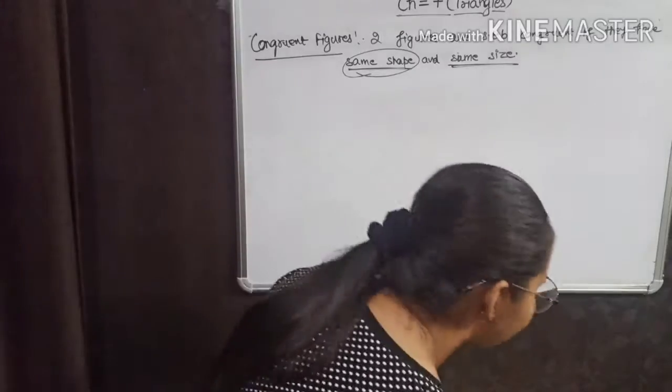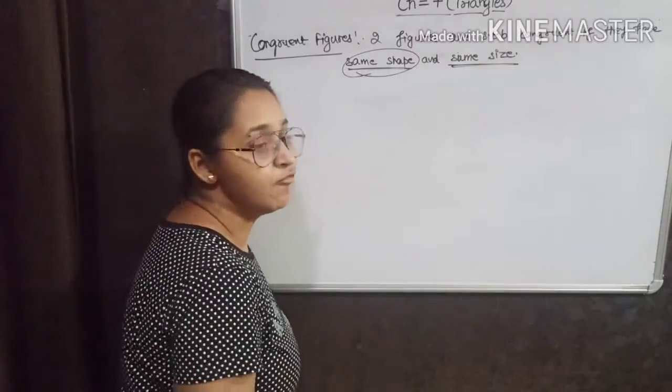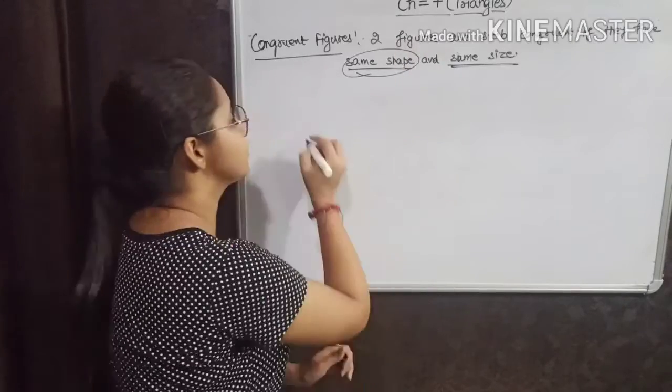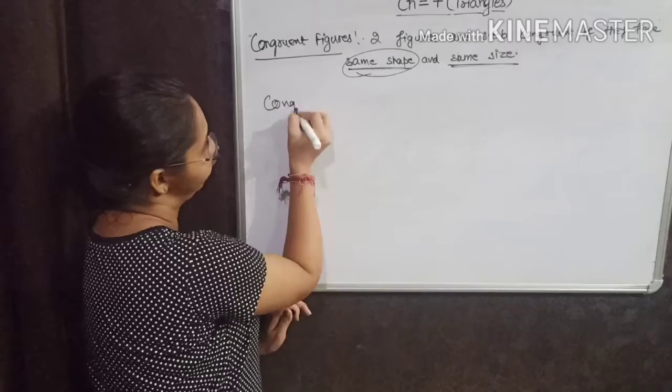Now the chapter name is triangles. It means we will discuss the congruency of triangles here. Congruency of triangles.